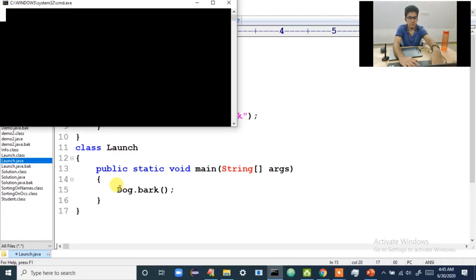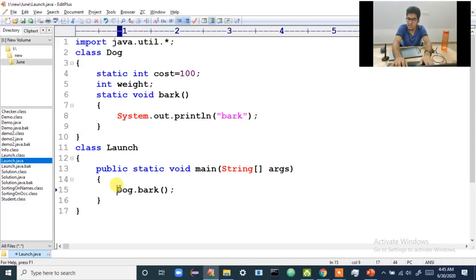If I compile and execute, let's see. See, we have got the output as bar. Now, did I create an object here? No, you don't have to create an object. Why? Because it is not an object variable. Simple. It's a static variable. For a static variable, you have to use class name dot method name or class name dot variable. This simple point I want you to understand.